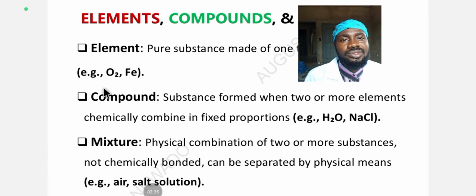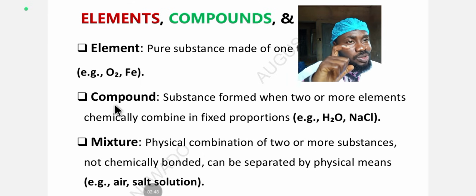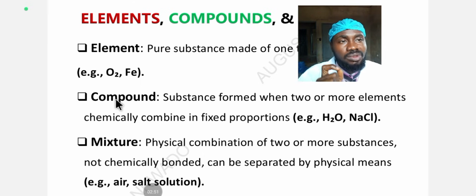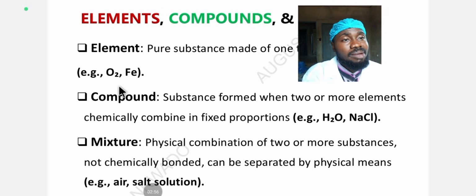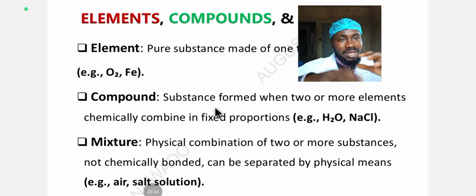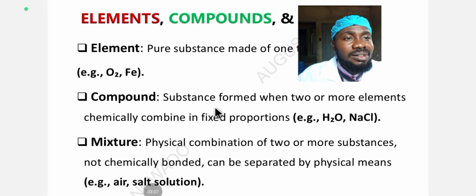Let's look at compounds. A compound is a substance formed when two or more elements chemically combine together in fixed proportion. Remember the law of definite proportion: all pure samples of a particular chemical compound contain the same elements in the same proportion by mass. So a compound is two or more elements chemically combined together in a fixed proportion.